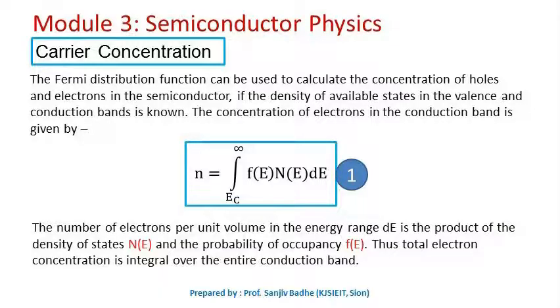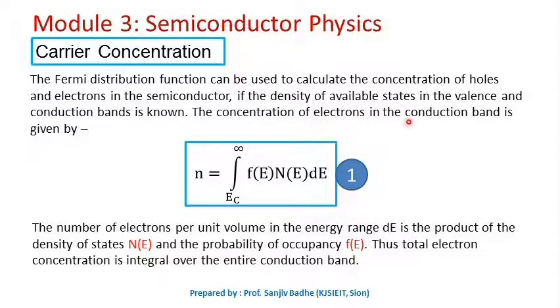Why are we studying this Fermi-Dirac distribution function, and what is its significance? It can be used to calculate the concentration of holes and electrons in the semiconductor if we know the density of available states in the valence band and conduction band. If we know the number of available energy states in the valence band, we can calculate the number of holes per unit volume. If we know the number of available energy levels in the conduction band, we can calculate the number of electrons per unit volume with the help of this Fermi-Dirac distribution function.